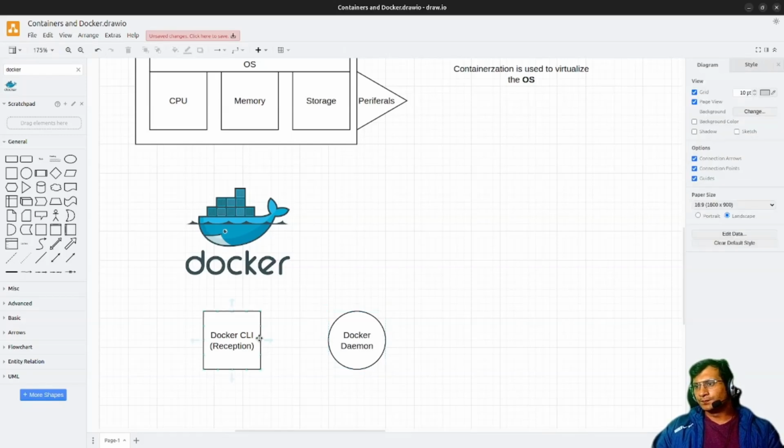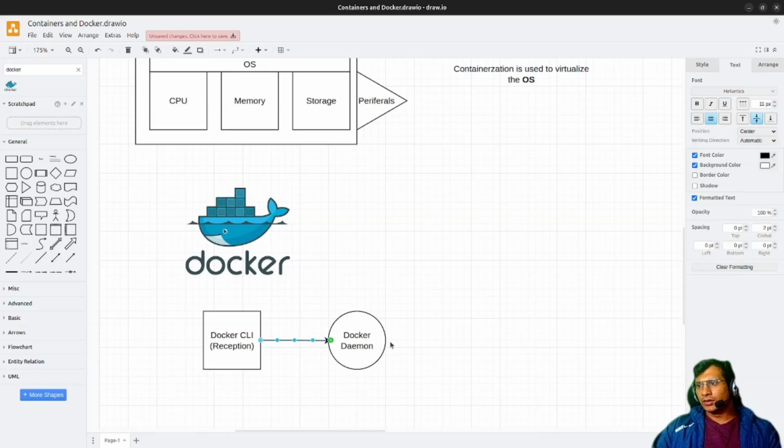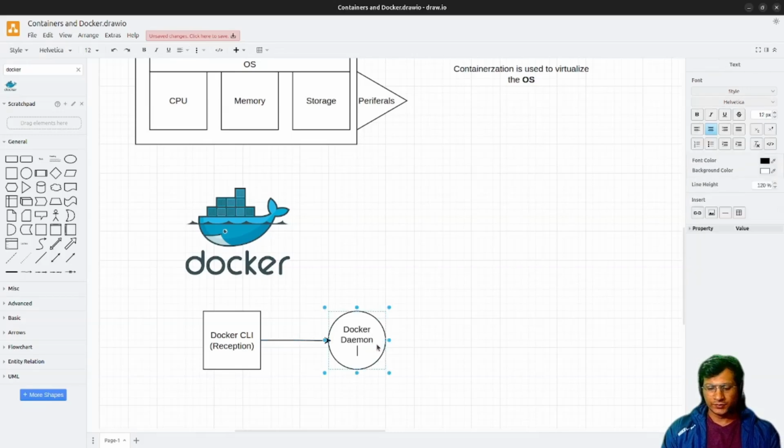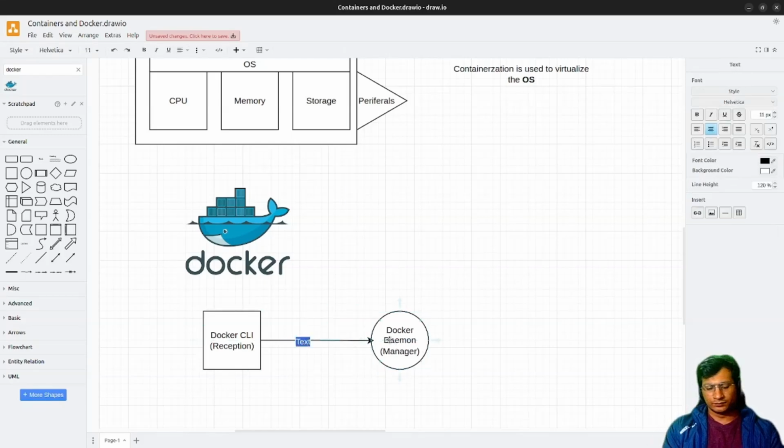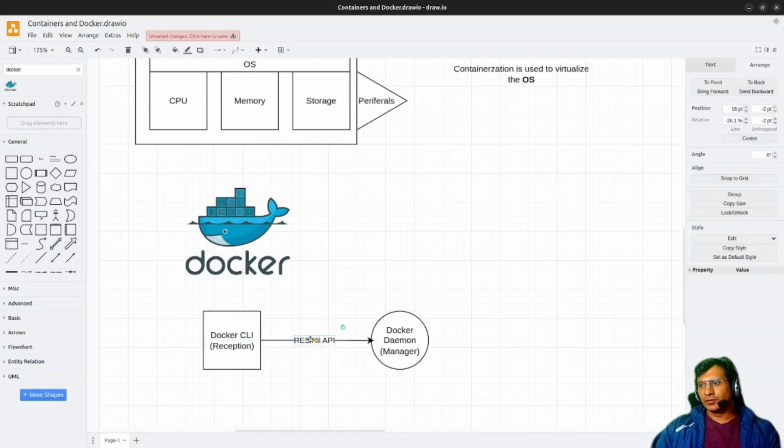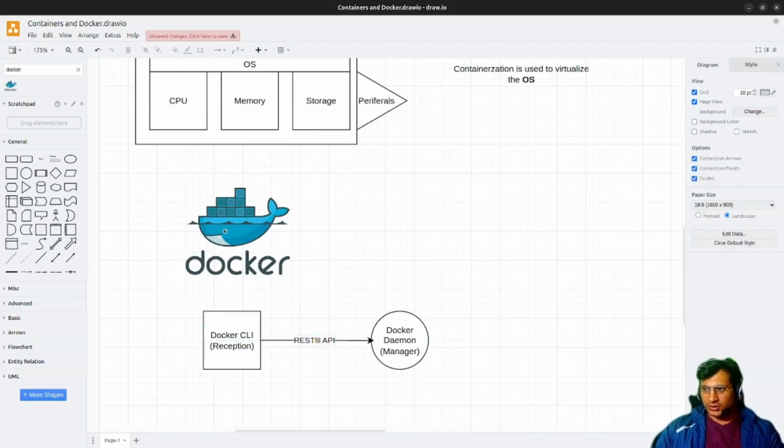It is a daemon, meaning it is like a manager. It talks over RESTful APIs, so these two are connected.